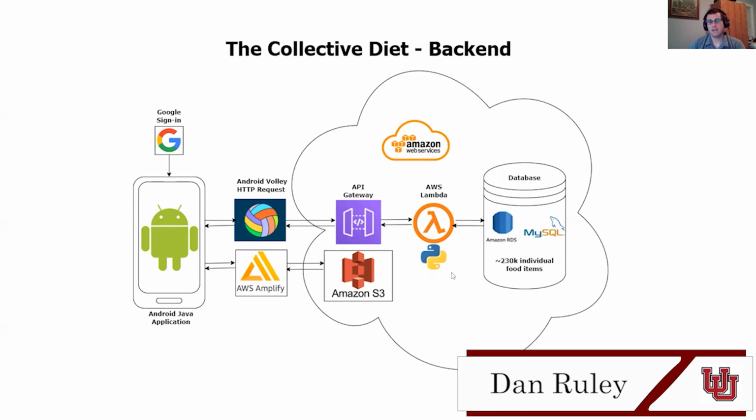And that does any necessary data manipulation, input sanitization, and the actual SQL queries. And any data coming back to the app is just returned in JSON format. Same with anything being posted to the database. It's all JSON. And then the other flow between our app and AWS is Amplify. Jesse demoed the user social post earlier. So all those images are just either fetched or posted to an S3 bucket using AWS Amplify.